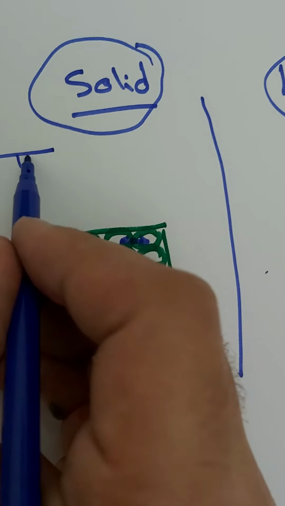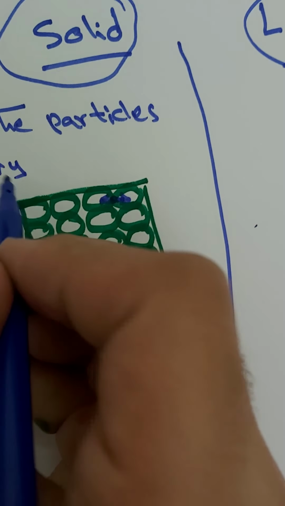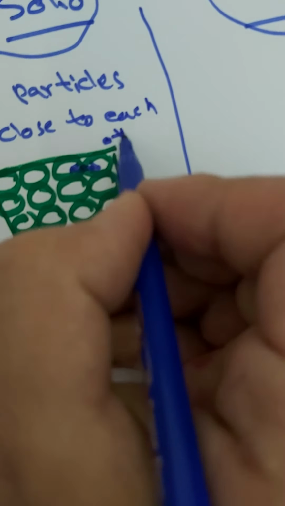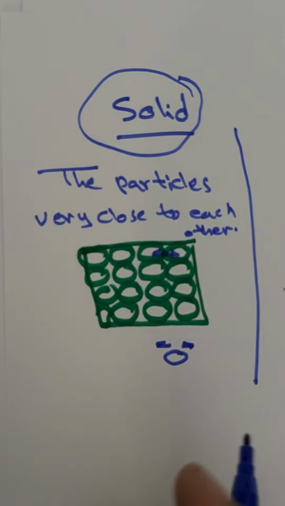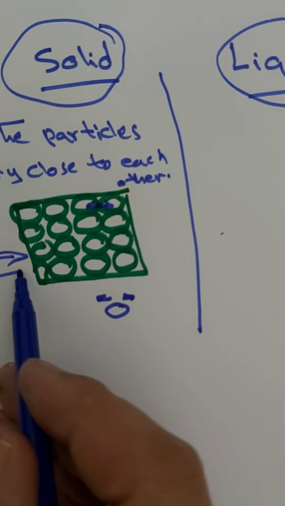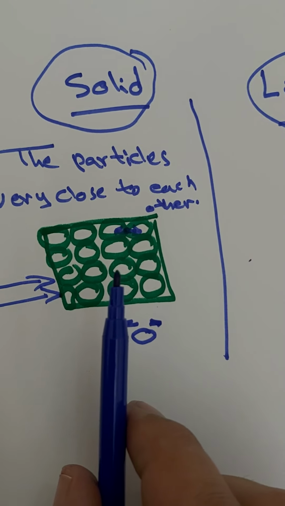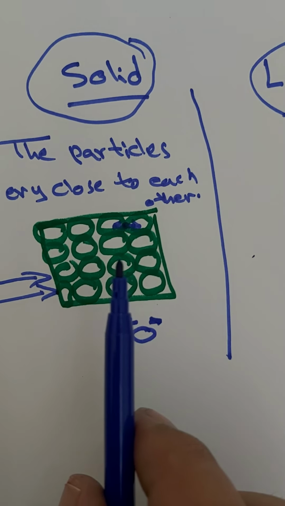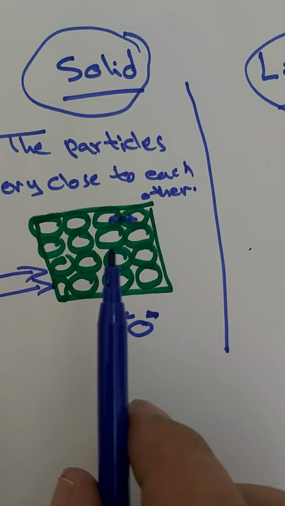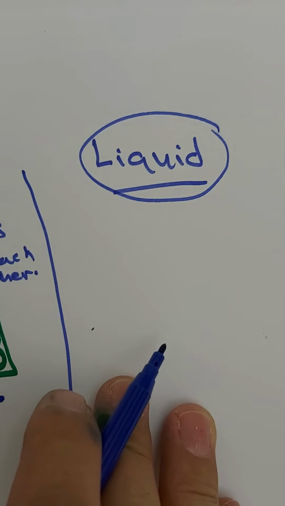Because the particles are very close to each other. So it's hard to change the shape. To change the shape, you have to add energy, and energy means heat. When you add energy, you'll increase the kinetic energy of these particles. So by increasing the kinetic energy of these particles, the movement of these particles will increase. So they'll break the bonds between particles, then they'll change into liquid.